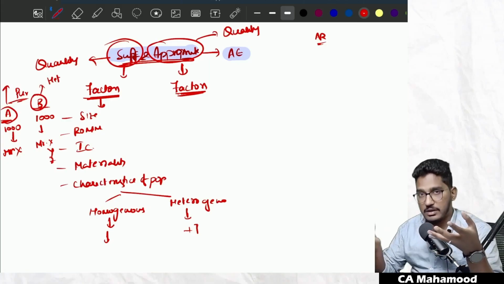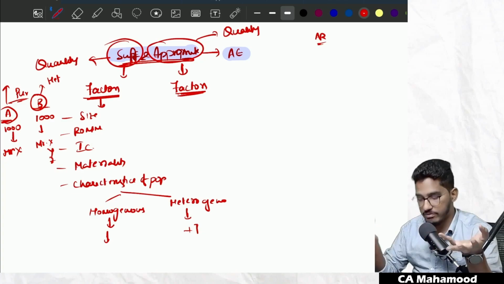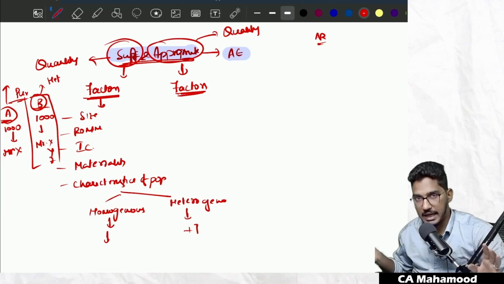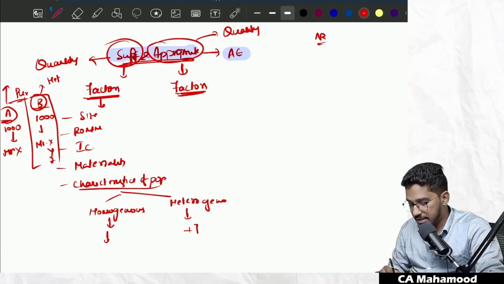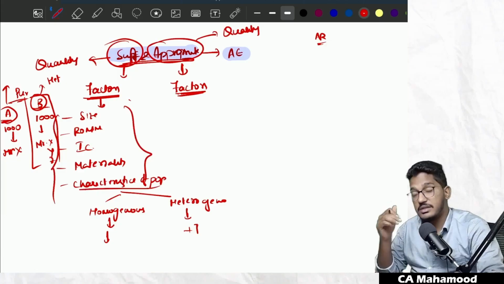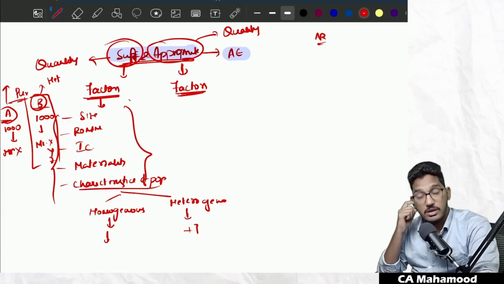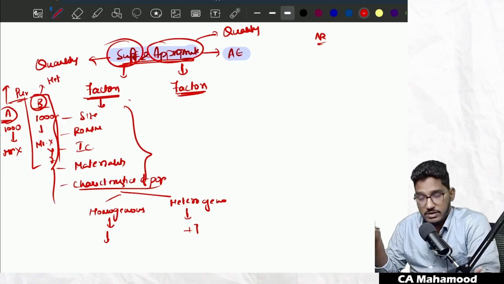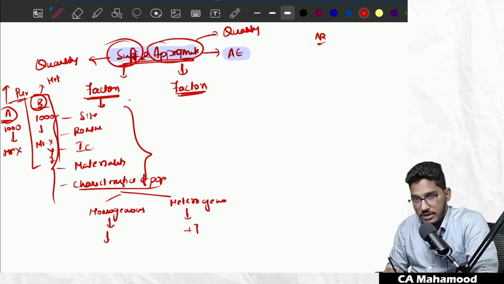If I ask you practically, in which file you will try to verify more number of invoices? In file B. Why? Because it is having different characteristics. You want to cover all the different characteristics. So even the auditor will also consider characteristics of the population. So like this, the auditor is going to consider various factors. Then he is going to determine how much quantity will be sufficient. That will be decided after consideration of all these factors.